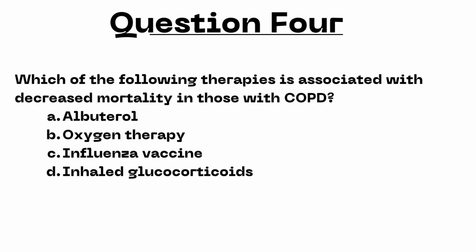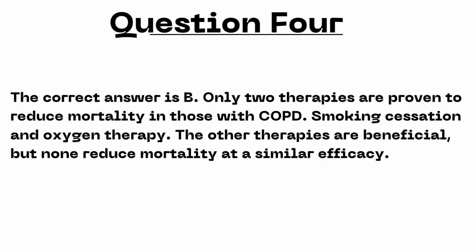Next question. Which of the following therapies is associated with decreased mortality in those with COPD? A. Albuterol. B. Oxygen therapy. C. Influenza vaccine. Or D. Inhaled glucocorticoids. I'll give you a second to review. The correct answer is oxygen therapy. Only 2 therapies are proven to reduce mortality in those with COPD: smoking cessation and oxygen therapy. The other therapies are beneficial, but none reduce mortality at a similar efficacy.